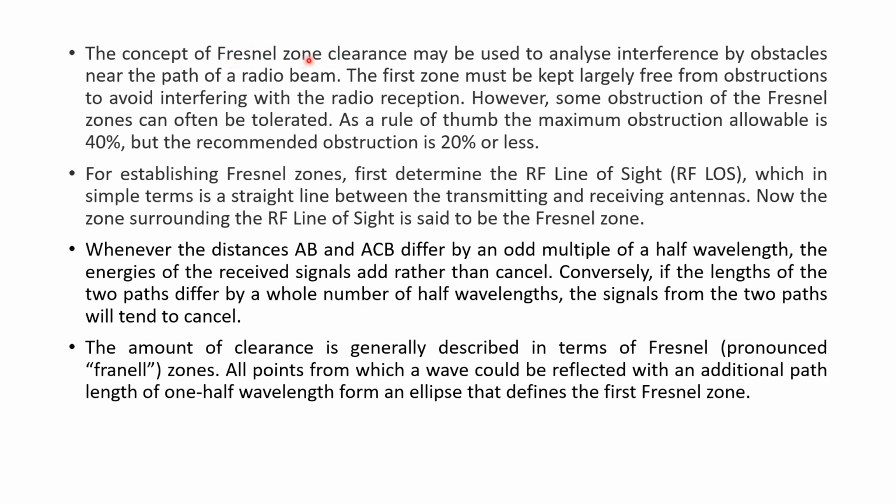Okay, so by Fresnel zone, what we actually mean is that if we are able to draw an ellipse between the transmitting and receiving antennas, as we have seen in the previous figure, all points from which a wave could be reflected with an additional path length of 1/2 wavelength form an ellipse that defines the first Fresnel zone. So if there is a reflection point with an additional path length of 1/2 wavelength, it forms an ellipse which defines our first Fresnel zone.